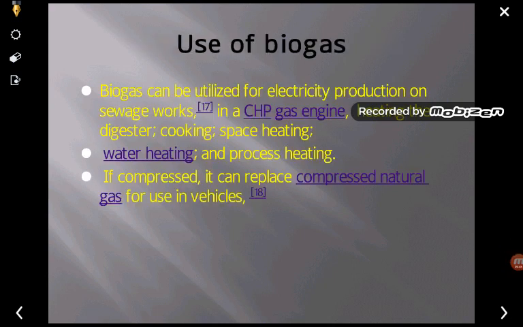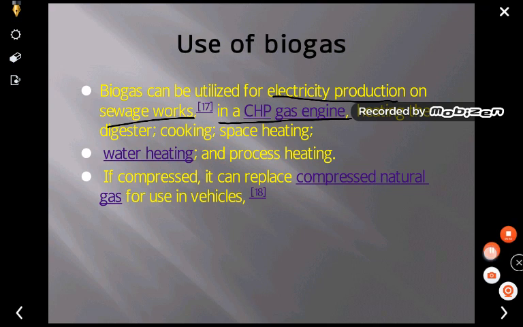Now coming to the uses of biogas. Biogas can be utilized for electricity production on sewage works, in a CHP gas engine. So what is a CHP gas engine?